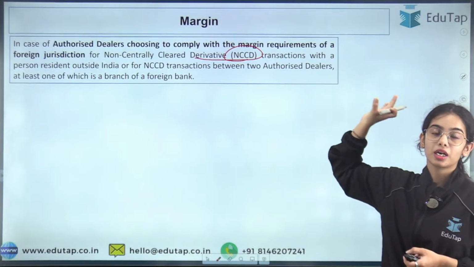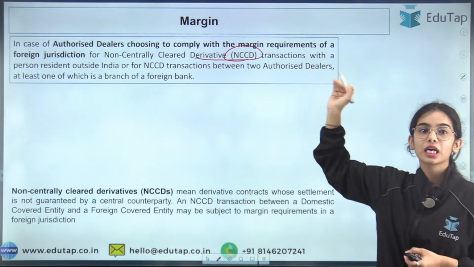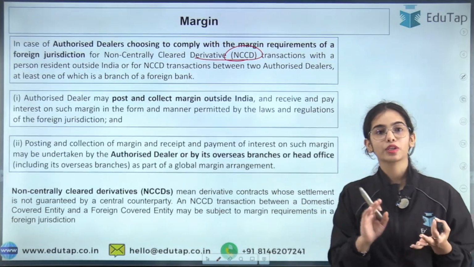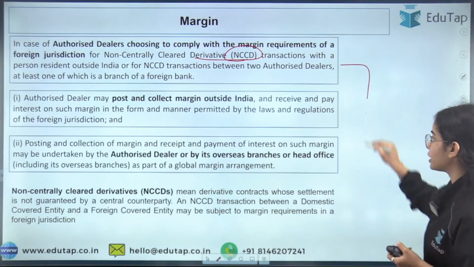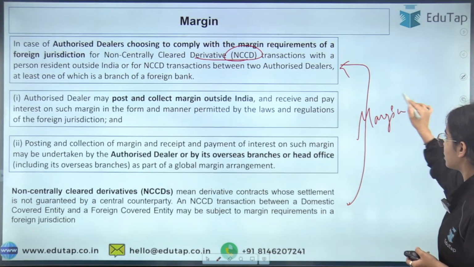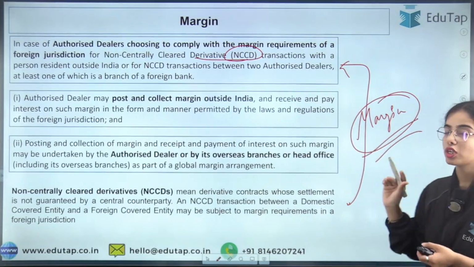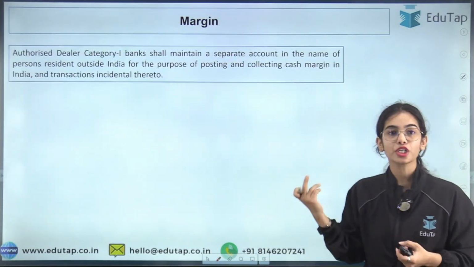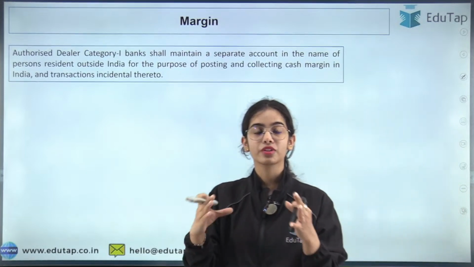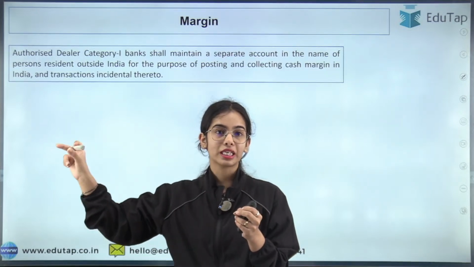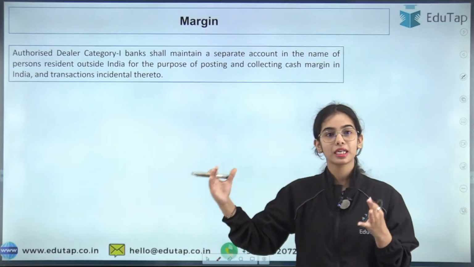Now for the NCCD, that is the non-centrally cleared derivative, for these derivatives, the foreign jurisdiction norms can be followed for the posting and collecting of the margin. So this we have already discussed. If you want to see the complete session on the margin for derivative contracts, you can do so, because this is a complicated notification. If you want the whole idea of the margin for derivative contracts, you can see the complete session.